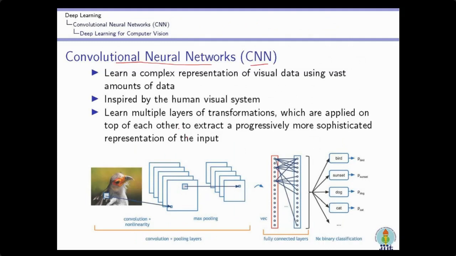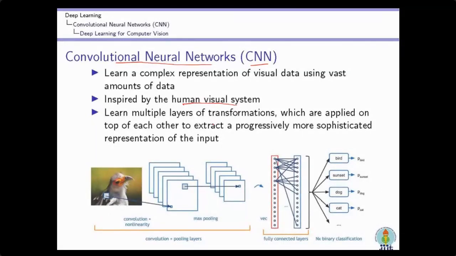It is also inspired by the human visual system. In the human visual system, the initial layers have some neurons which perform some operations, and other neurons perform different operations. So you can say this CNN is inspired from the human visual system.